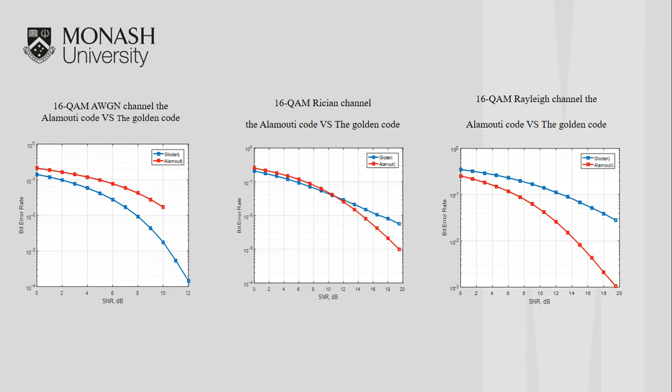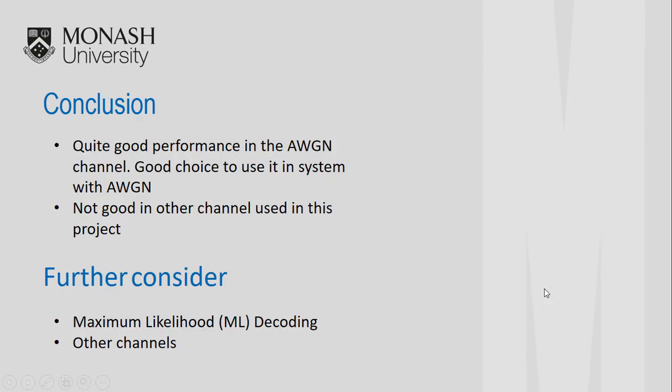The golden code has a better performance in the additive white Gaussian noise channel, but not in other channels. Therefore, based on the results obtained by my MATLAB code, I can get the following conclusions. First, the golden code has quite good performance in the additive white Gaussian noise channel, which means it's a good choice to use it in the system with this channel. However, the performance of the system with the golden code in other channels used in this project is not good, which means the golden code is not suitable for all systems.